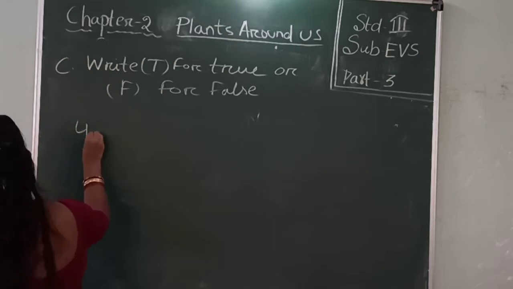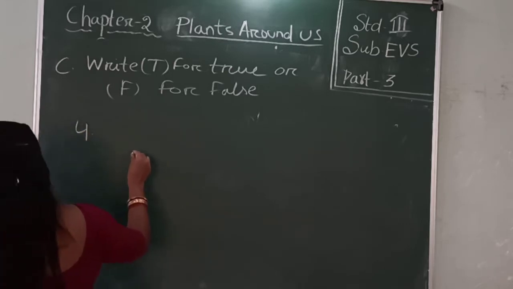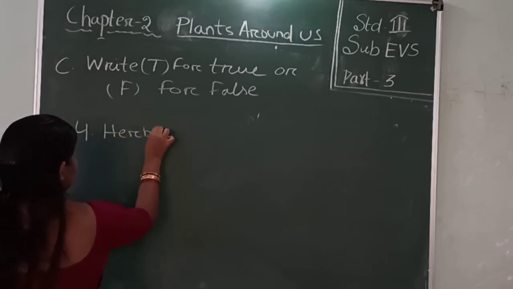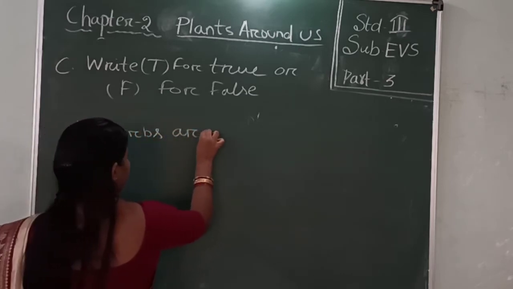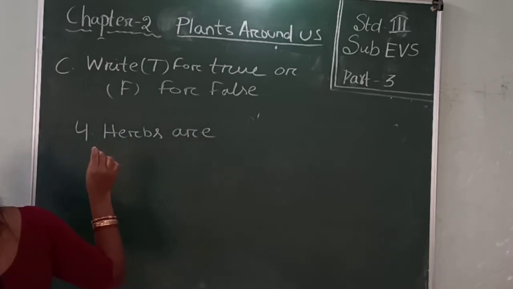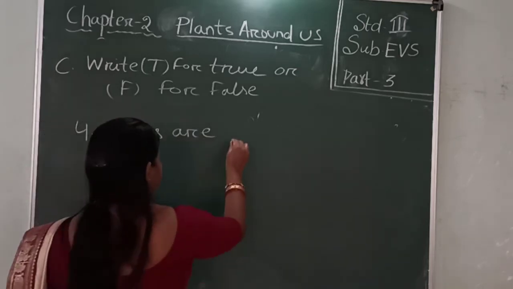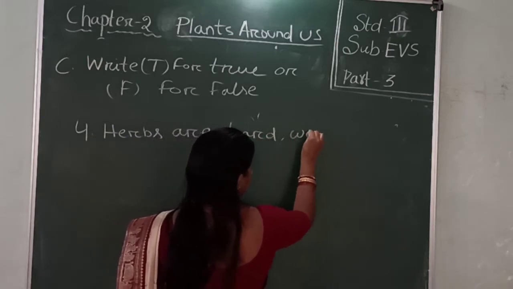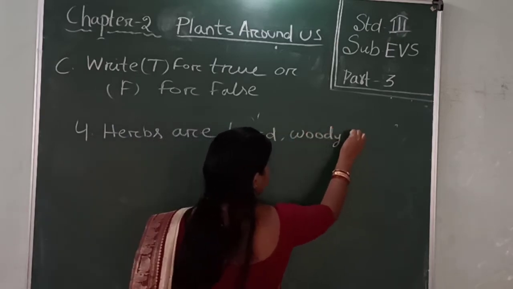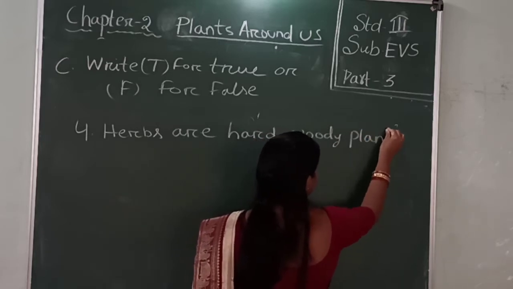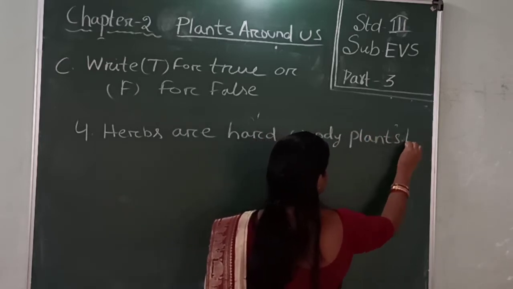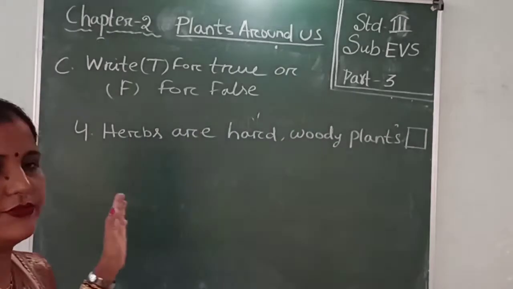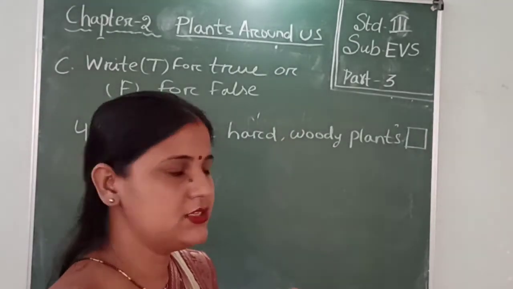Question number 4 is, is this correct? No, herbs are soft green plants.